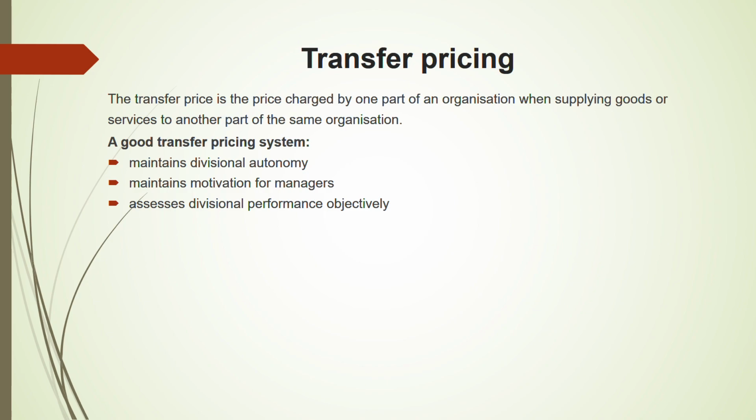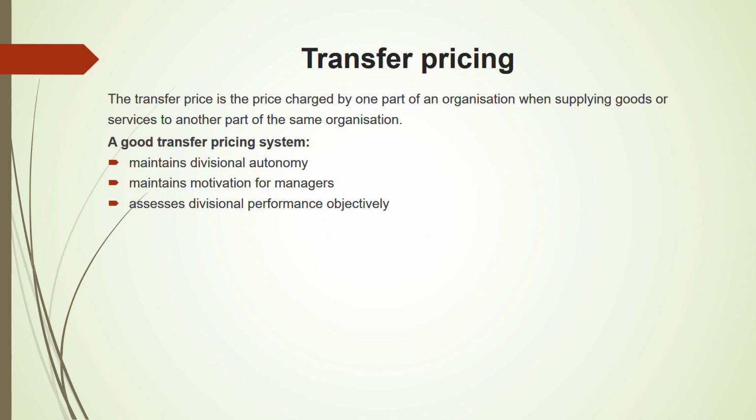If, for example, one group is setting a high transfer price, the one who is selling will be gaining and the one who is paying is losing because he has to pay a higher price. So if you base your performance decision on that, the one who is selling will be considered to be performing well and the one who is purchasing will be considered not to be performing so well because his cost is high. So that's not a good way.